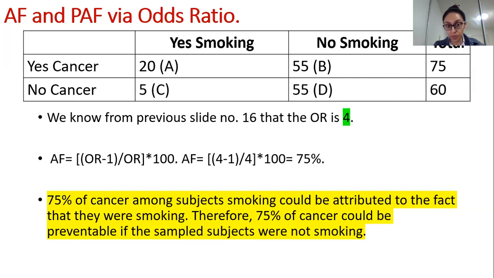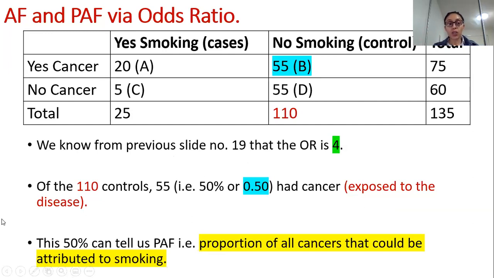Multivariate analysis. All right, so now we calculate your PAFs. Again, we know that your odds ratio is 4. It's the same color coded. Now we look at this number over here, 55 people, meaning no, they were not smoking, but they developed cancer. These are the poor unlucky people. They were not smoking, but they still have cancer. So of the 110 controls, again, this is color coded for you, these are not smoking people. These are your cases. These are your controls. Yes, I've written it also, which is good. So cases and controls.